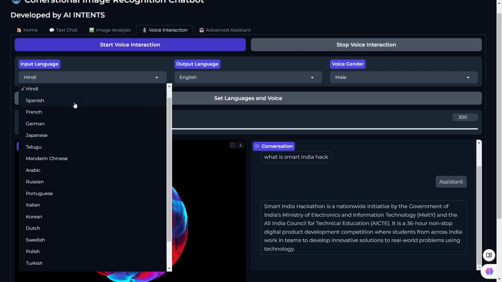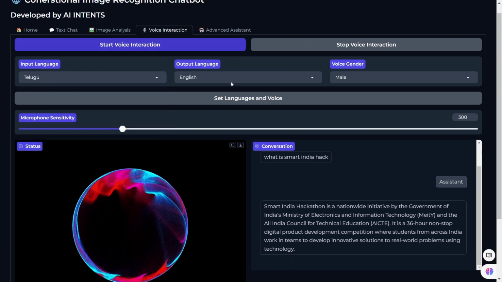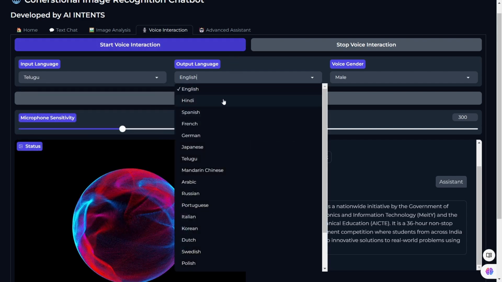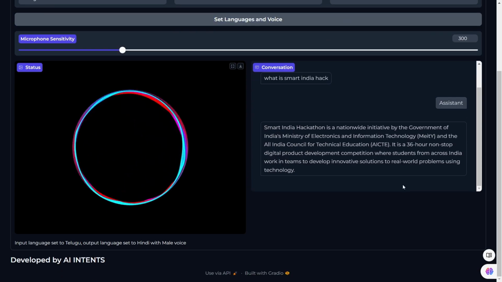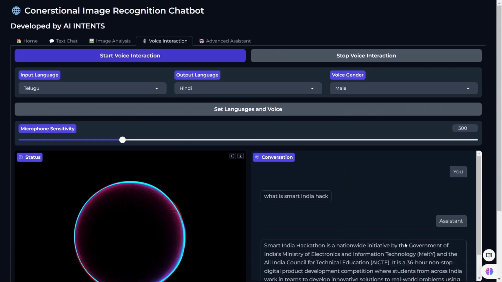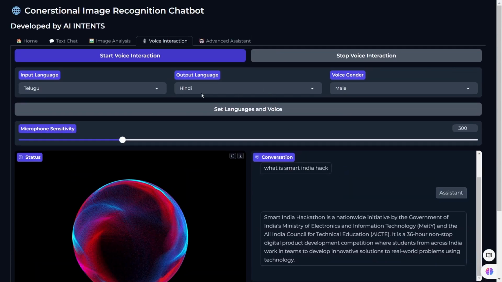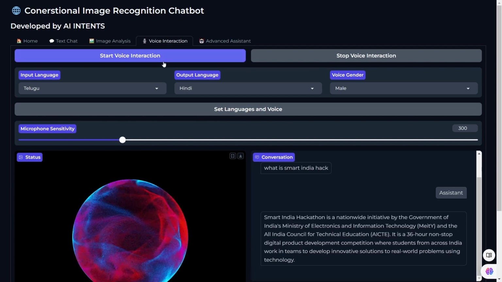So I'm selecting input language again as Telugu and output language as Hindi, and I'm setting those languages, and it supports multiple languages to the user. So I'm again starting the voice conversation.